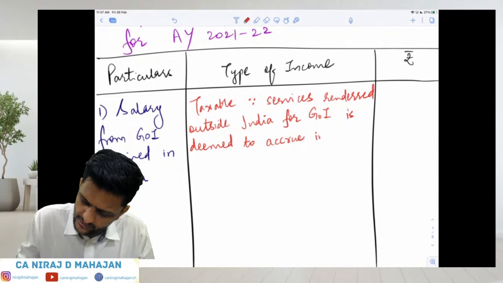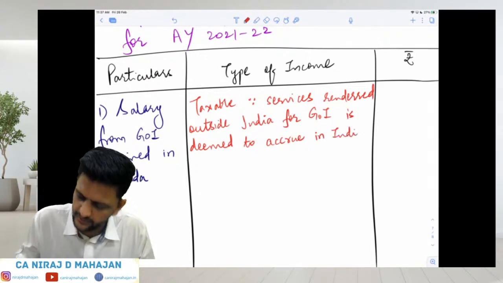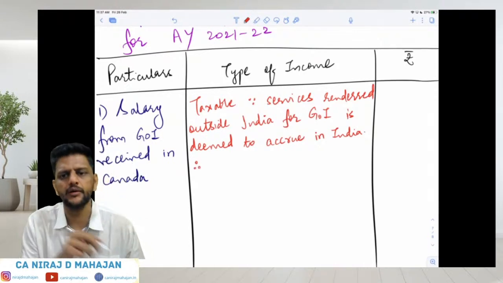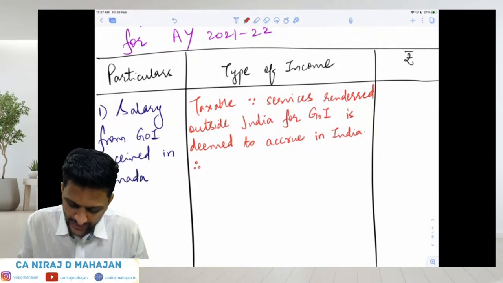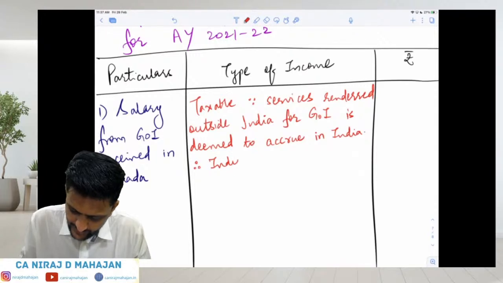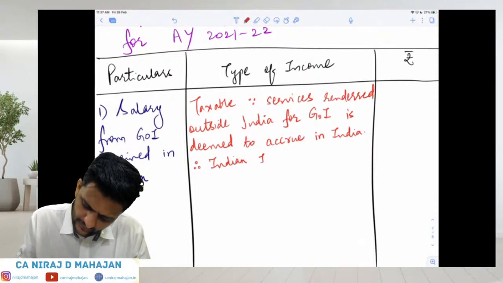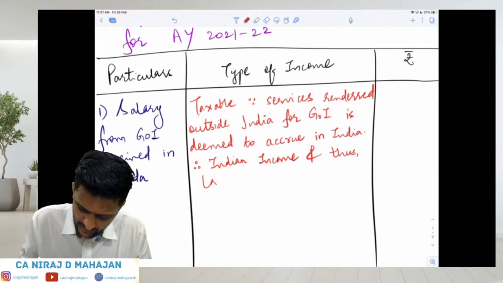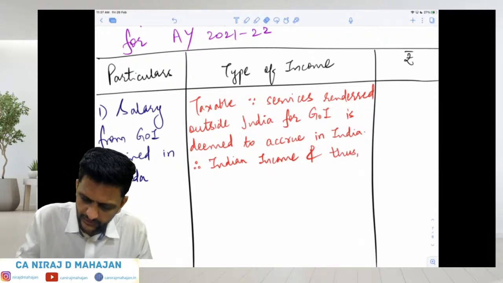Therefore, it will be what kind of income? Foreign income or Indian income? Therefore, bachcho, it is Indian income, and thus taxable. Thus taxable for NR, you know.